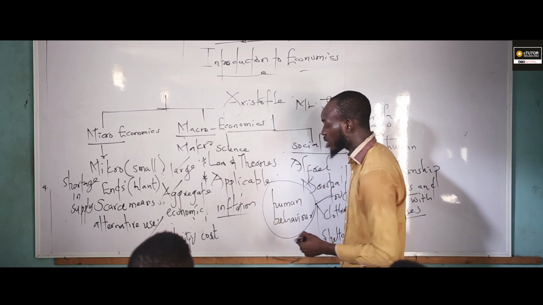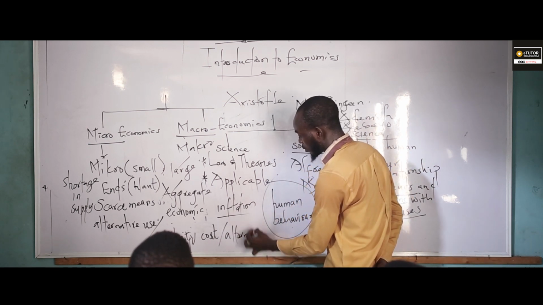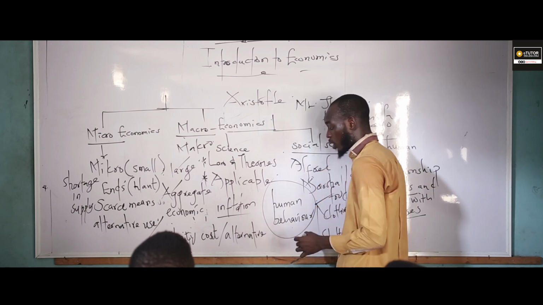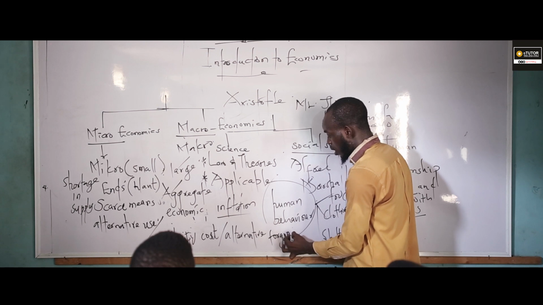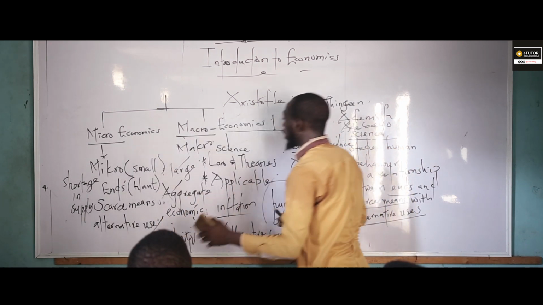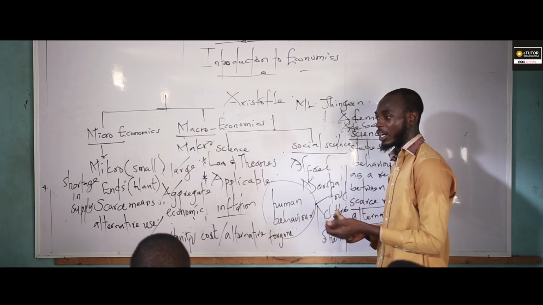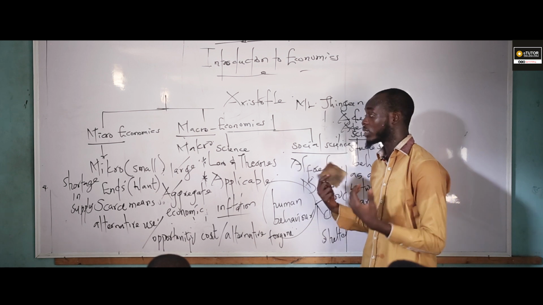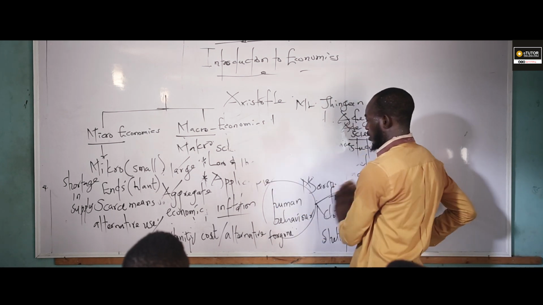Another name for opportunity cost is alternative forgone. When you forgo one thing for another commodity, that can be regarded as alternative forgone. Let me give us an instance.